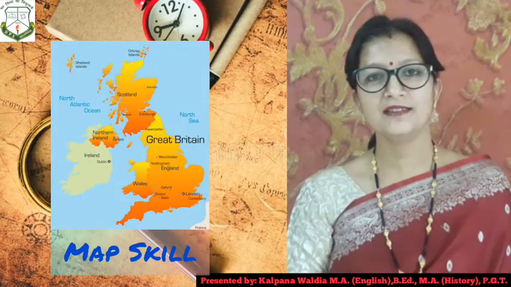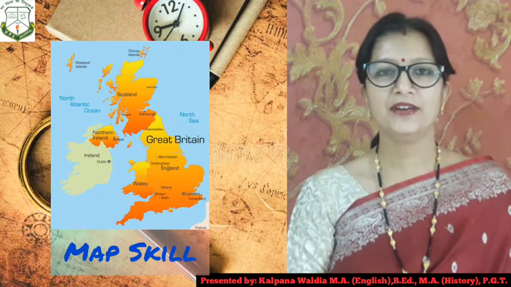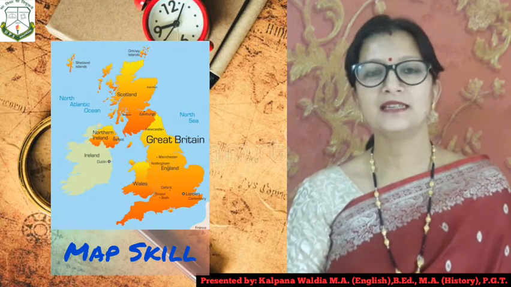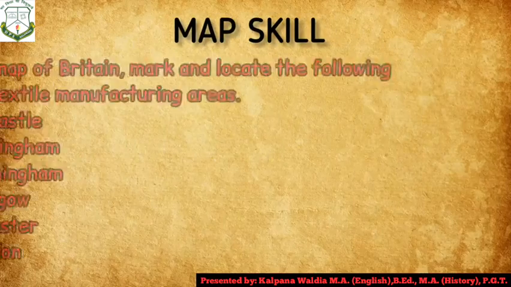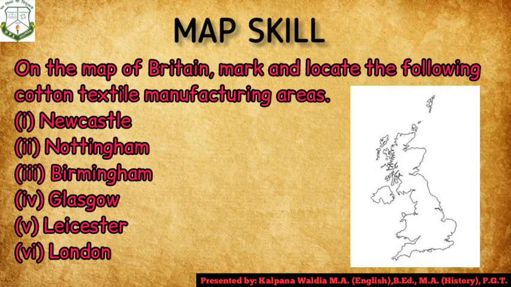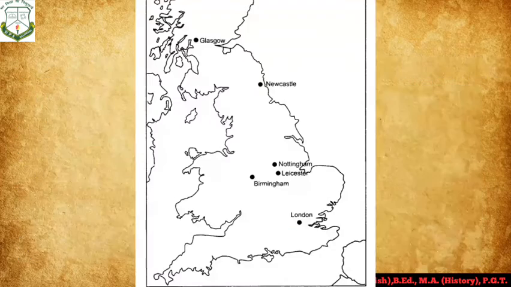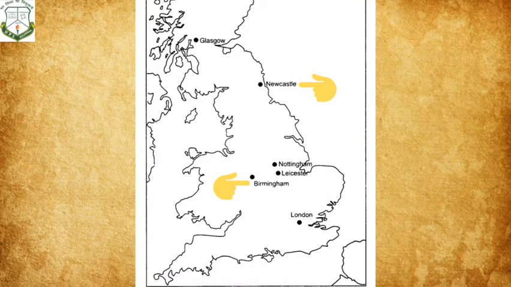After covering short question answers and long question answers in grade 11 history, without a map it is incomplete to understand the concept. So here let's begin some map skills. By taking one example, let us solve on a map of Britain, and we have to mark and locate the following cotton textile manufacturing areas. Places are Newcastle, Nottingham, Birmingham, Glasgow, Lancaster and London. Have a close look at all these indicated places. All these are according to the question which was discussed. Now you will be able to locate all these easily if you have seen this map properly.